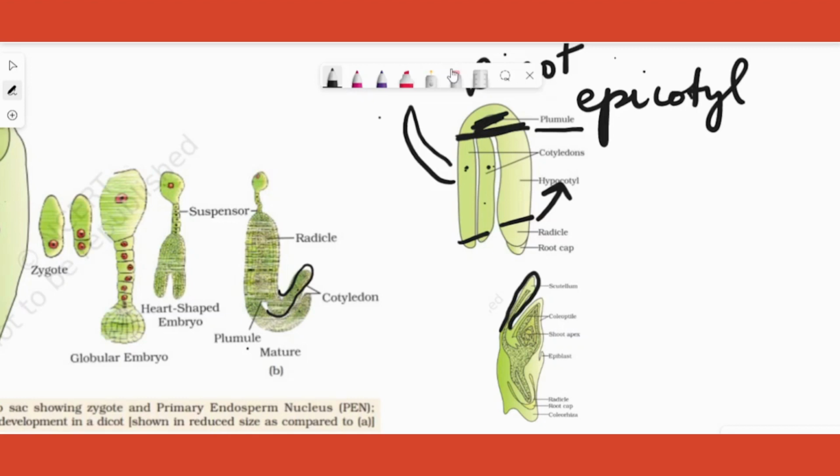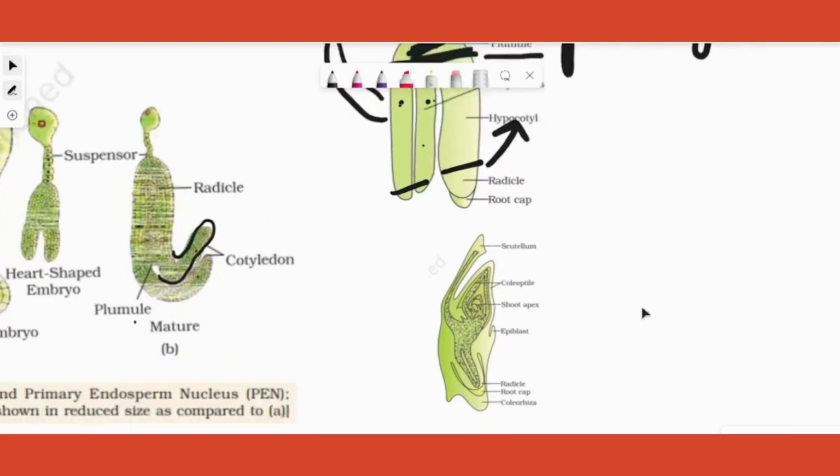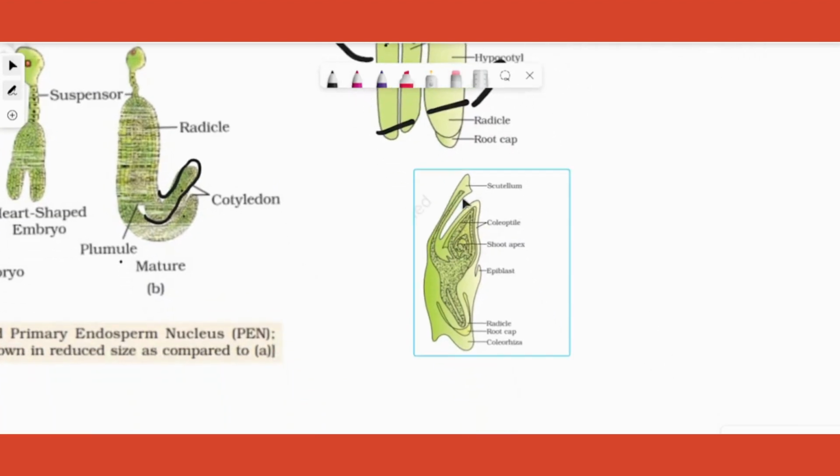Now you can see there are other labels on this. What are these labels? Let's see. The cotyledon part is labeled as something else. In grasses, the monocot grasses, the cotyledon is named the scutellum. And the embryo has a sheath on both ends.